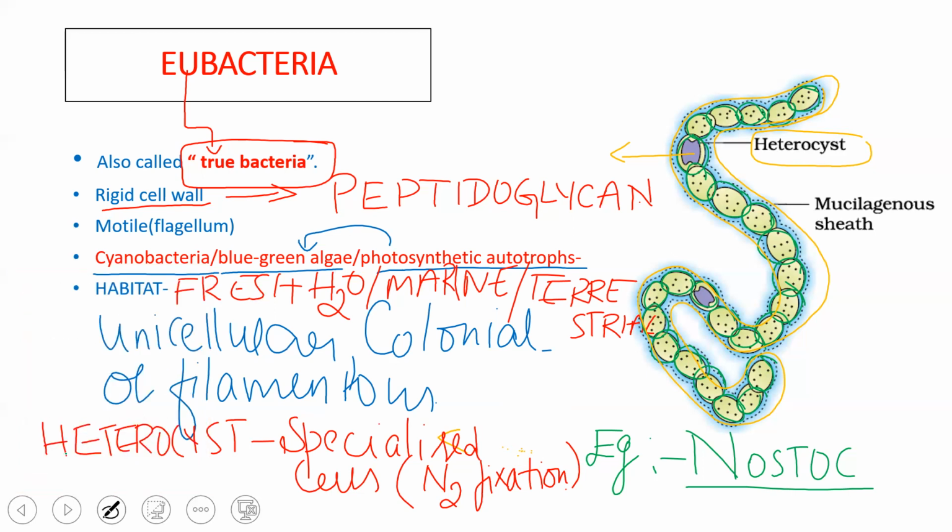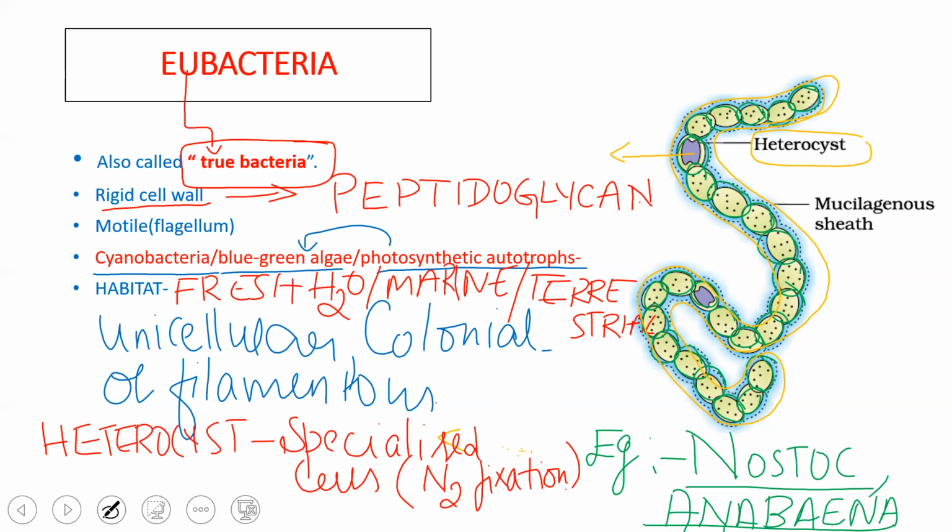There is one more example other than Nostoc. This picture is Nostoc, and one more example is called Anabaena, A-N-A-B-A-E-N-A. So Nostoc and Anabaena are the two typical examples of cyanobacteria or blue-green algae. So this is regarding the photosynthetic autotrophs. Now let's move on to the next group, that is, chemosynthetic autotrophic bacteria.